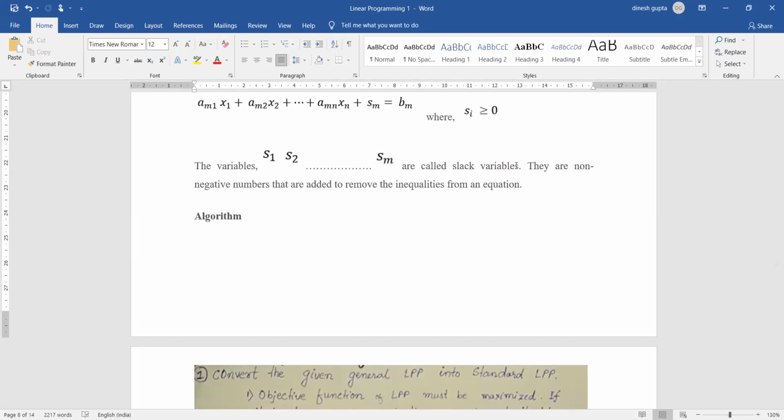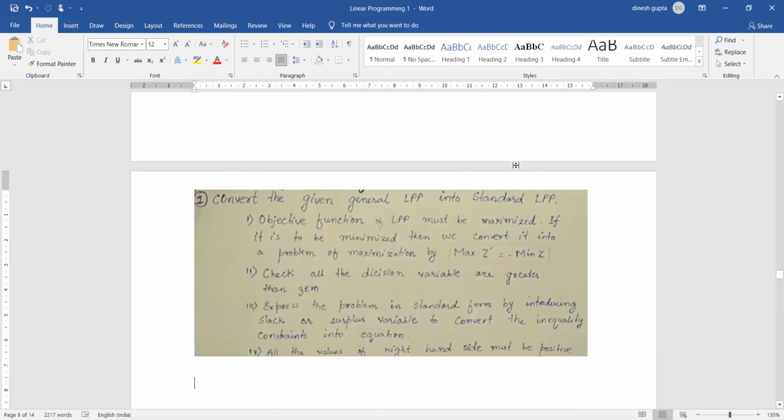Now let us start with the algorithm for the simplex. For simplicity, the whole algorithm has not been given in one go. A few steps have been given, then their example has been given, then the next steps have been given, then their example has been given. But in examinations, I expect that you will write the whole algorithm in one go and then give an example for the same.